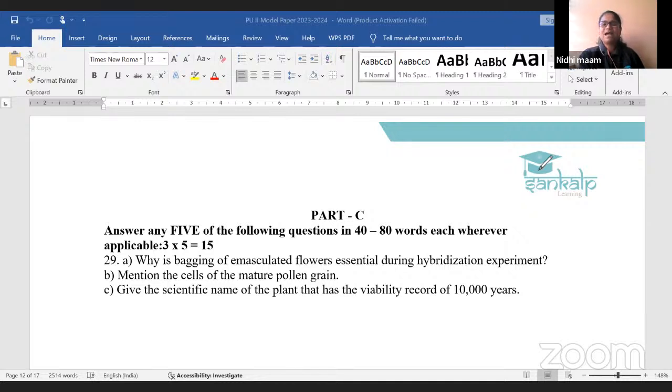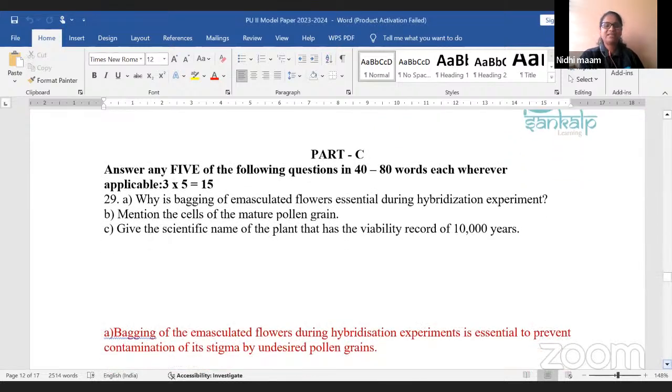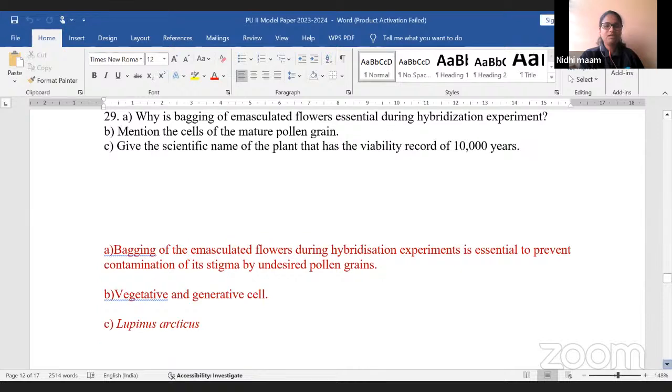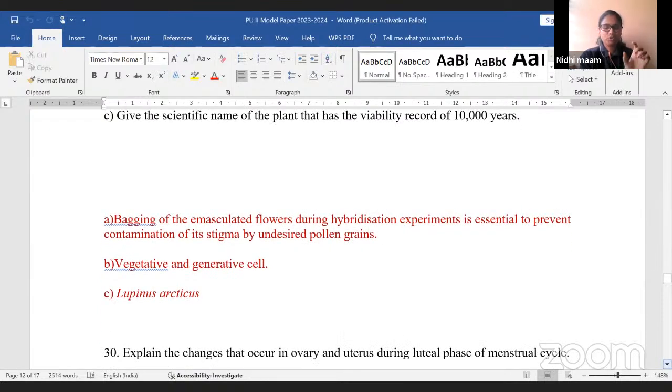Very good. Priyanka and Sita answered quickly and simultaneously. Lupinus arcticus. Okay, so that is a plant which has a viability of 10,000 years. Do remember, while writing the scientific name, the genus name's first letter should be capital, there should be a gap between the generic name and species name, and the species name alphabet should be small.